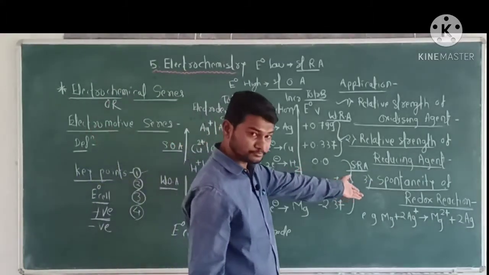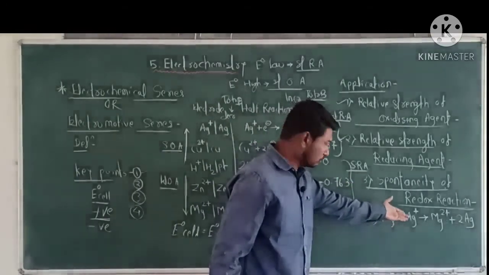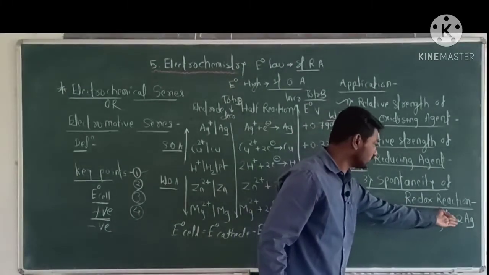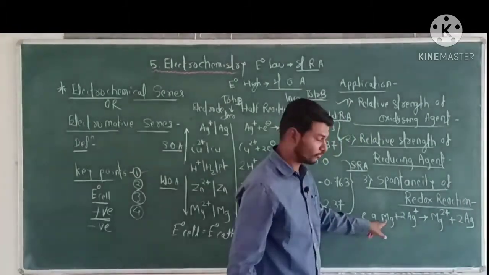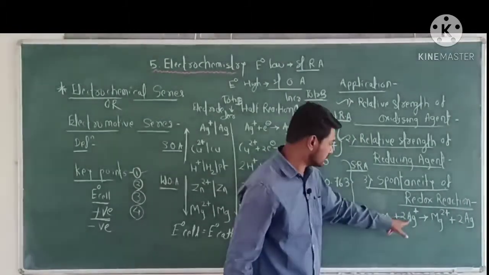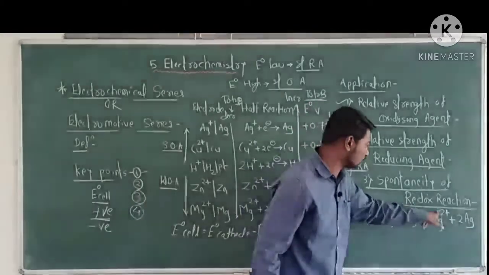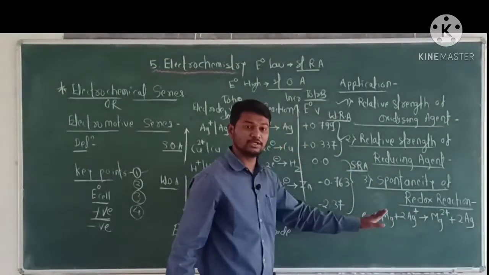For example, Mg plus 2Ag+ gives Mg2+ plus 2Ag. Mg reacts with 2Ag+ to give Mg2+ plus 2Ag. This is the redox reaction.